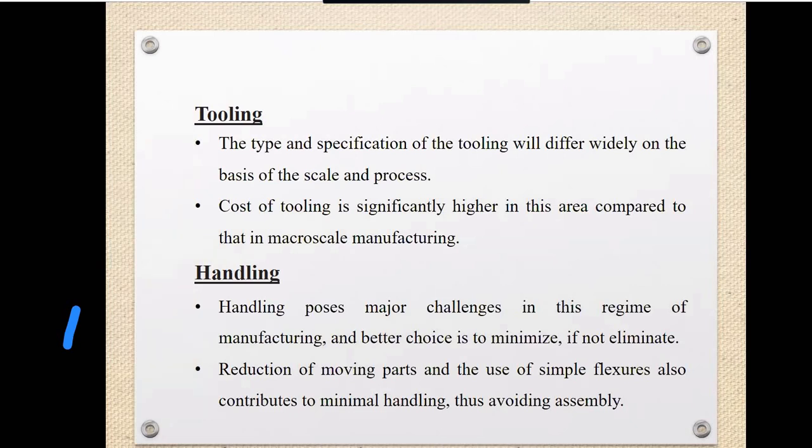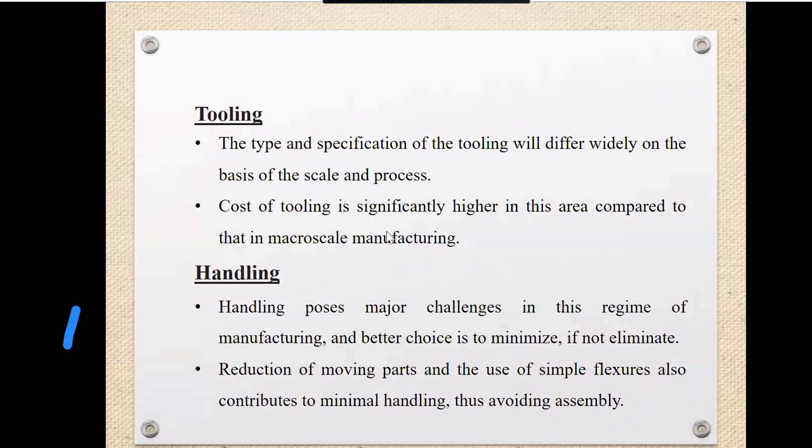For macro level products, we are introducing reduction of moving parts and using simple flexures to contribute to minimum handling.